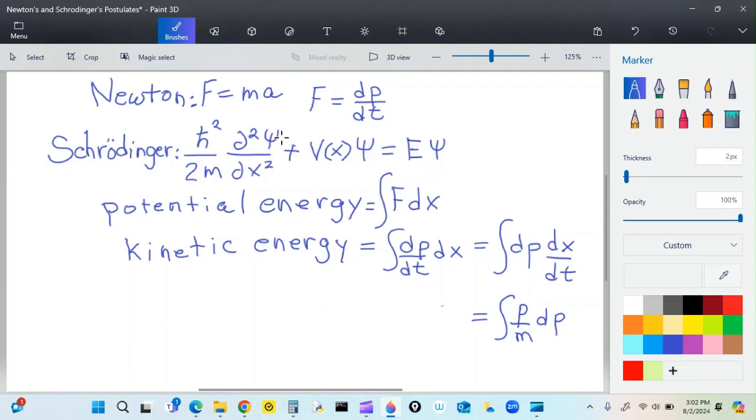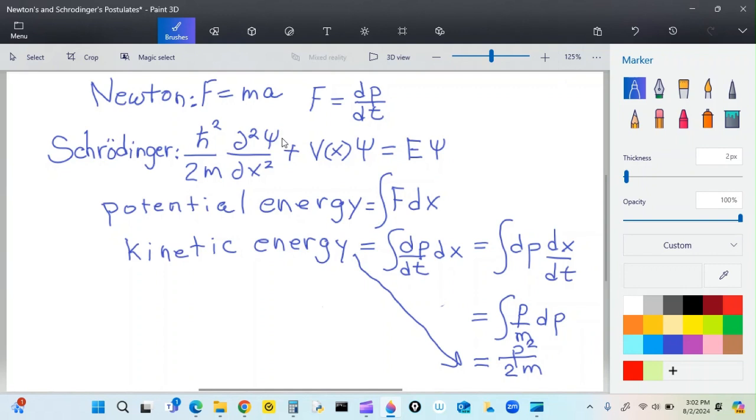Now, if I do the integral of p, and m is a constant, we'll bring that out front, then that's going to give us p, raise the exponent by 1 and divide by that same number, which is 2, p squared over 2m. So here's the kinetic energy, p squared over 2m. And this is going to be really important for comparing this up here.